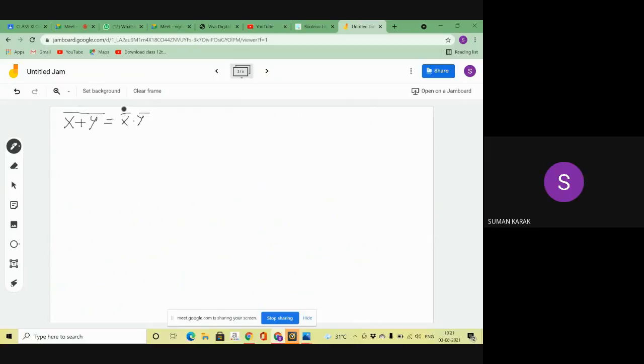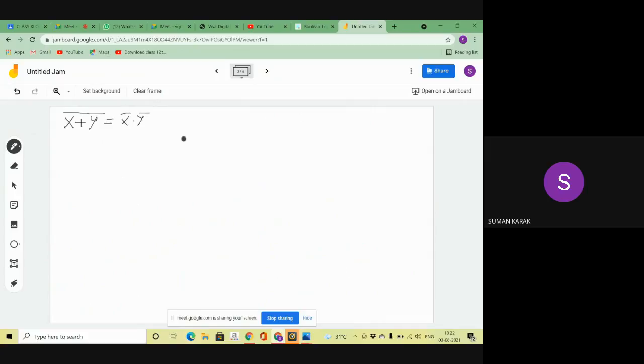Now to prove this theorem, we need to remember and apply a law called the complementary law. Did you know about the complementary law? Yes sir. There are 2 complementary laws.